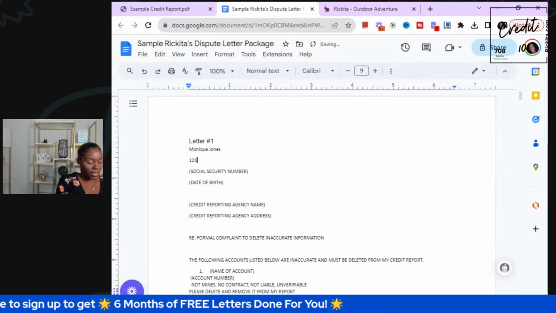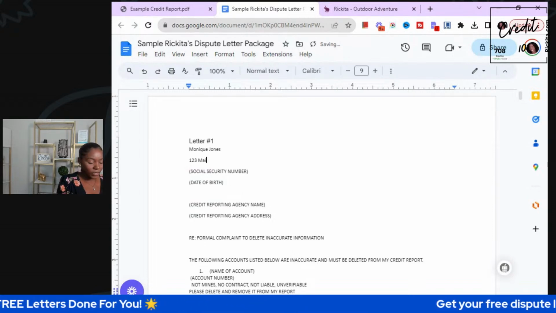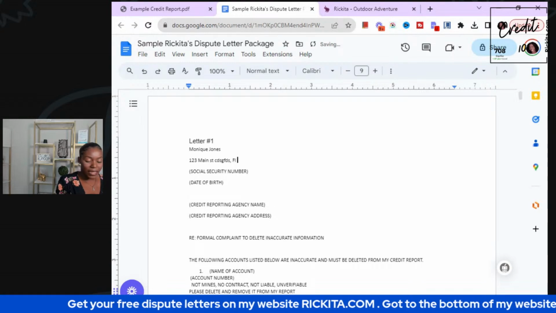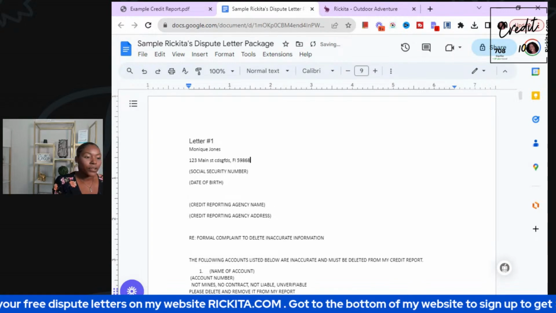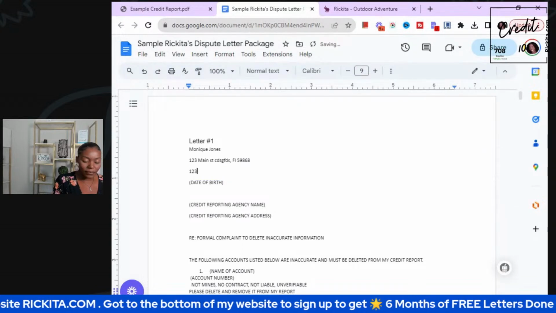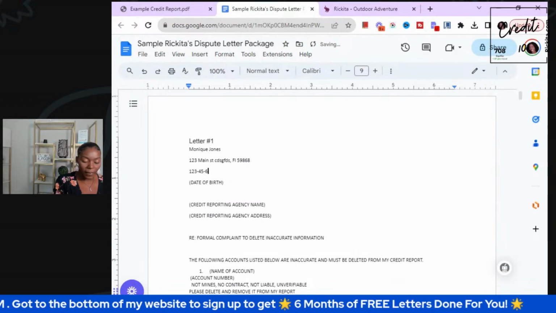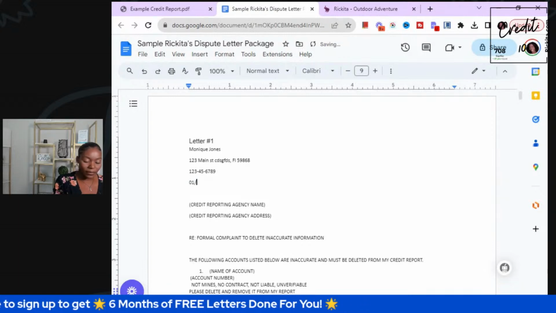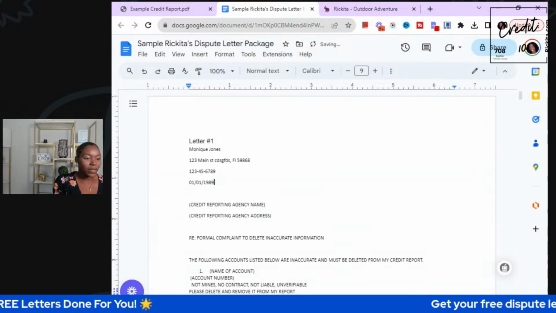So you want to put your name in, your address in, 123 Main Street, whatever this is, whatever your city is, your state is, and your zip code. So put whatever you want to put in there. Then put your social security number right here. Then put your date of birth in right here.